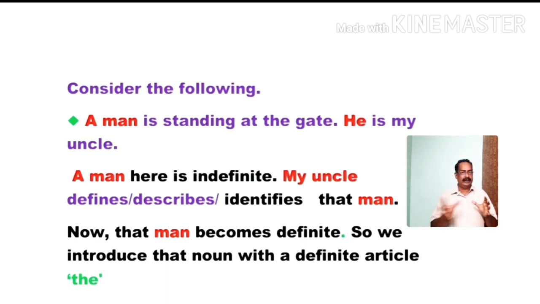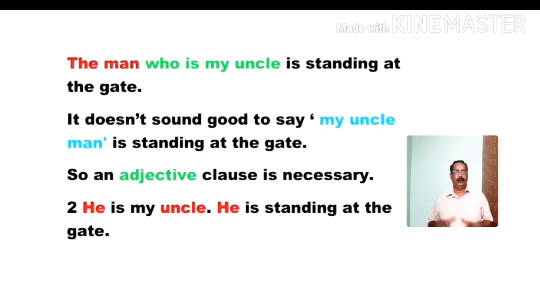So "a man" here is indefinite. "My uncle" defines or describes that man. Then that man becomes definite. So in the next usage, we can introduce that man with the definite article "the." The man who is my uncle is standing at the gate. Here, "who is my uncle" defines that man. Okay? Next.